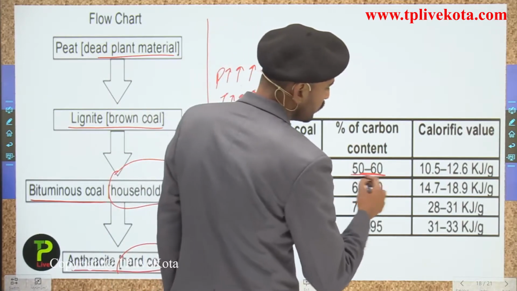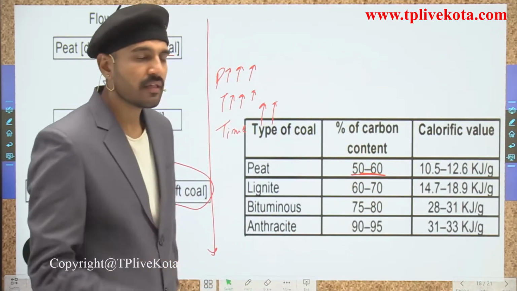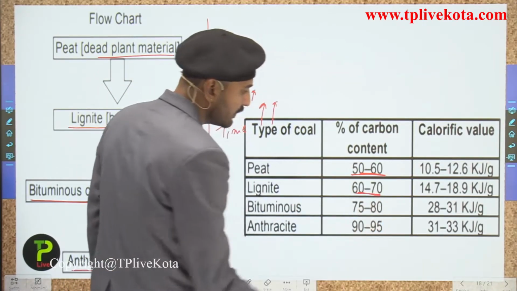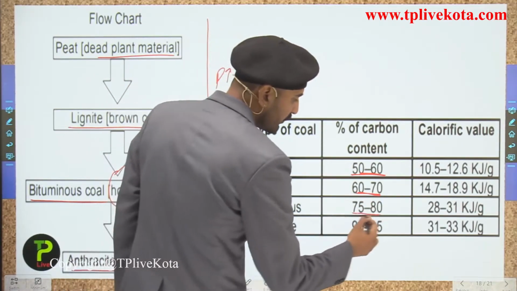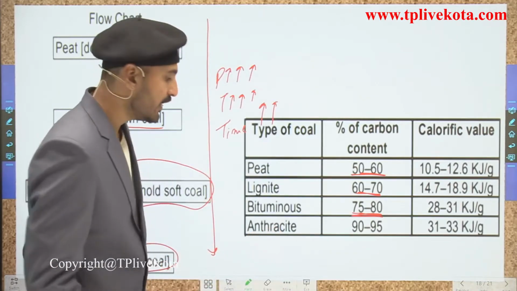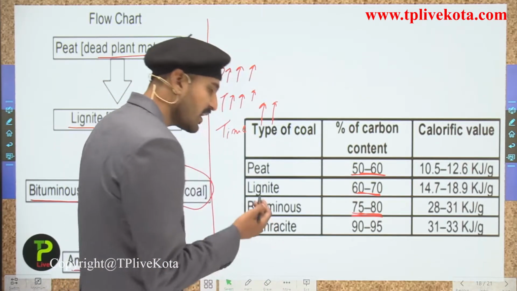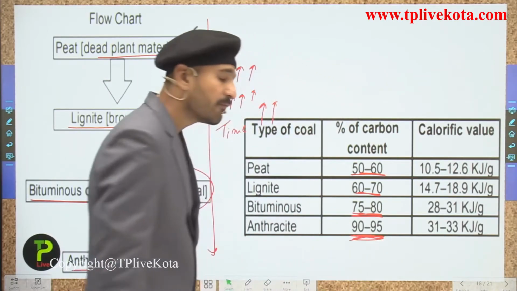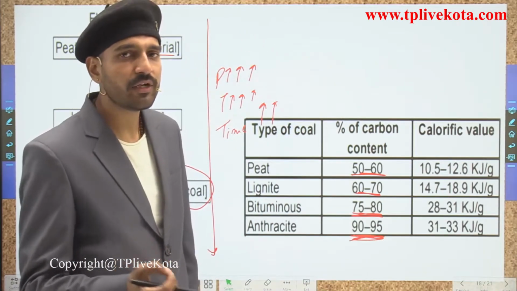Now just seeing over here the type of coal, that is the peat, it contains what? That is 50 to 60% carbon in them, and here the lignite contains 60 to 70% carbon in them. The bituminous contains 75 to 80% carbon in them, while here the anthracite, that is the hard coal, contains 90 to 95% carbon in them, while the rest is simply the impurities in them.